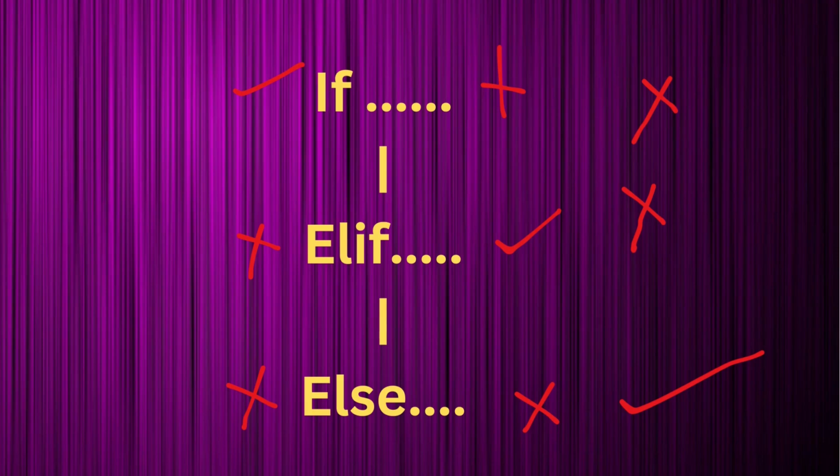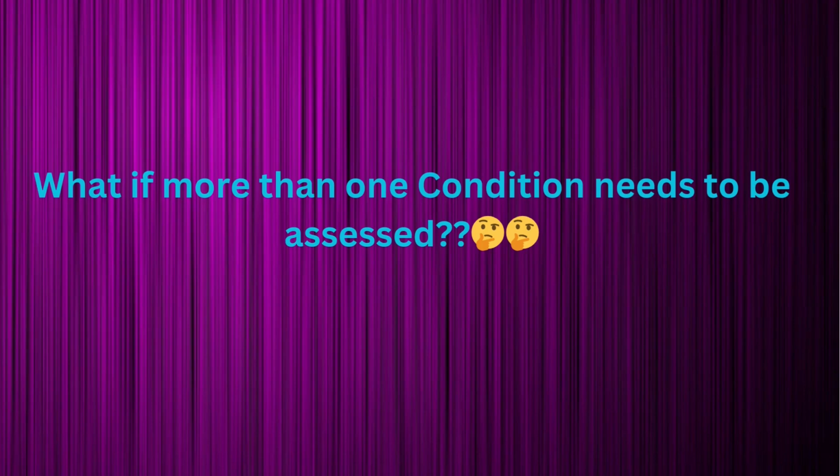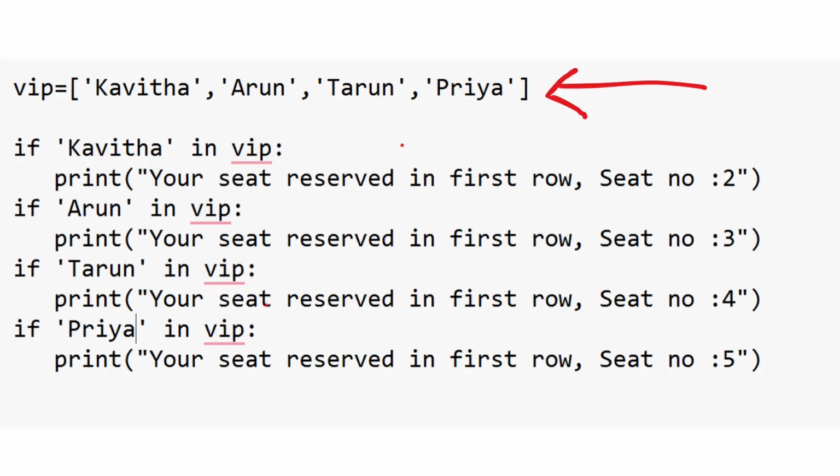So what if we need to check more than one condition? There could be situations like that, right? But in if, elif and else, only one test will be satisfied and after that everything else will be ignored. For this we have taken an example list named VIP. In that list I have given four persons' names. Here I have used a sequence of if blocks. Why? Because the program will check each and every if block. It won't ignore any if block here.